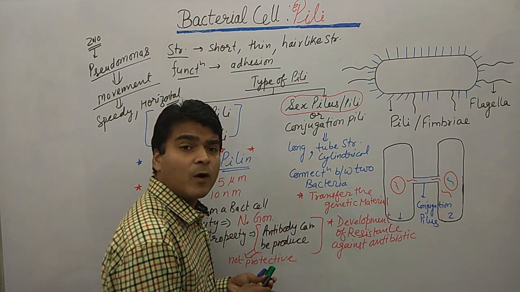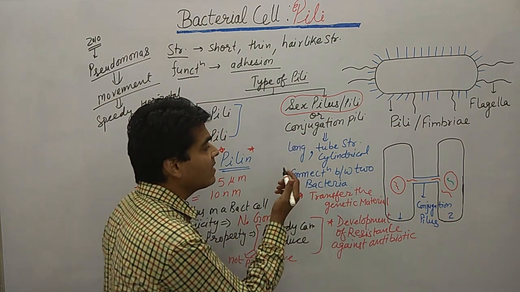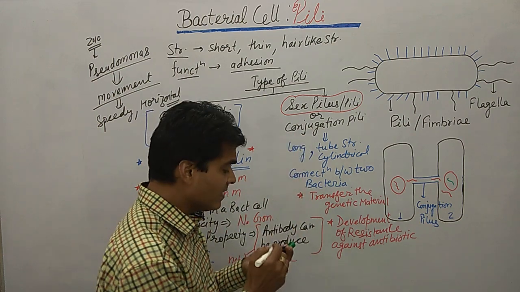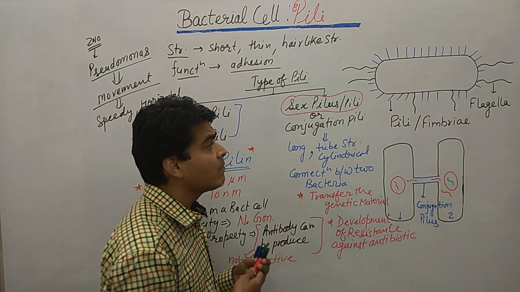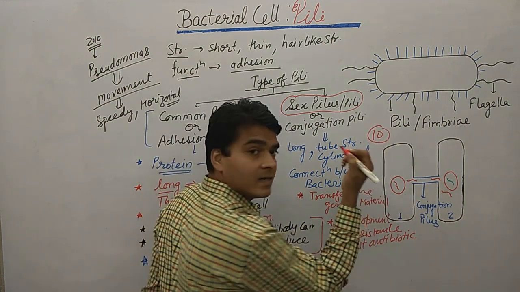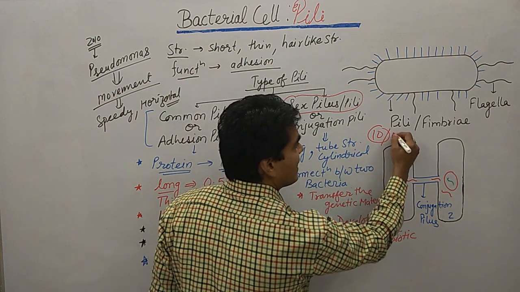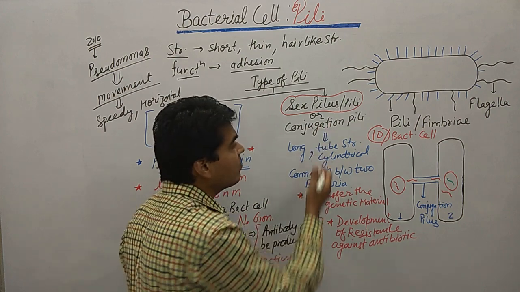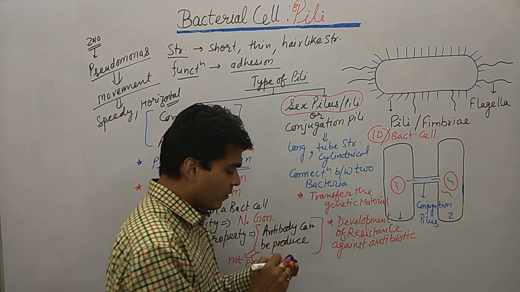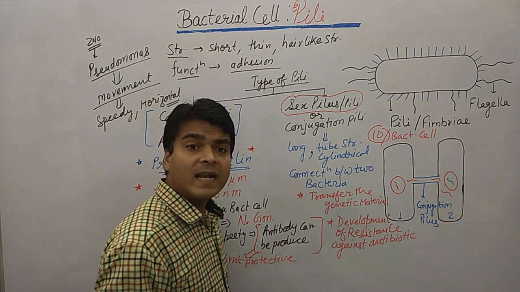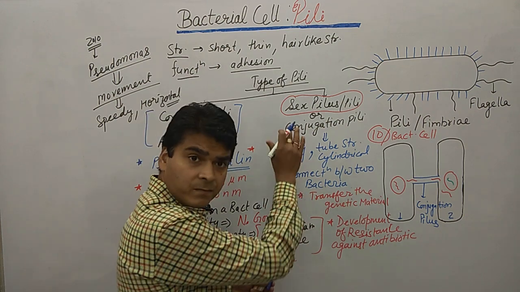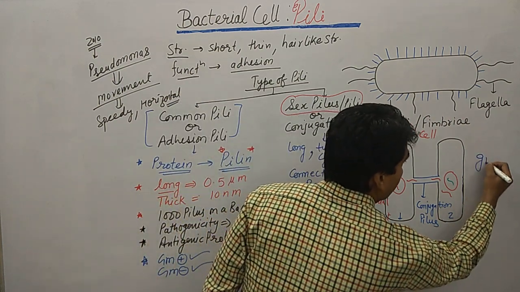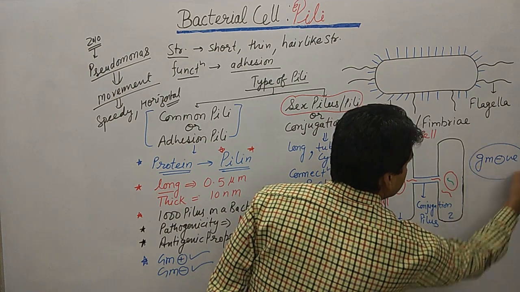Now another important point about conjugation pilus: how many conjugation pili do we find in a bacterium? We find them up to 10 per bacterial cell, so 1 to 10 we can find. Clear? This is another important point. And in which type of bacteria do we find them? Conjugation pilus is found only in gram negative bacteria, clear?